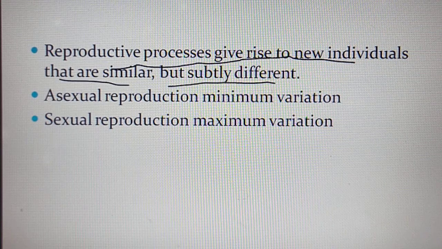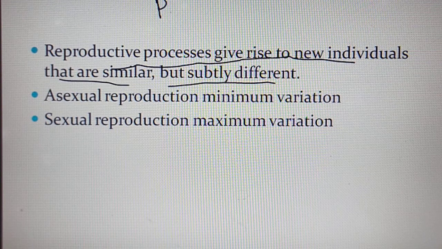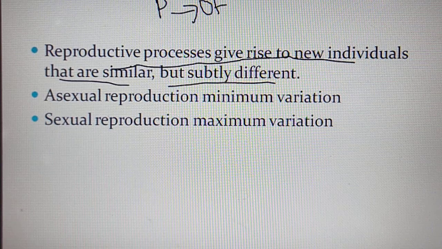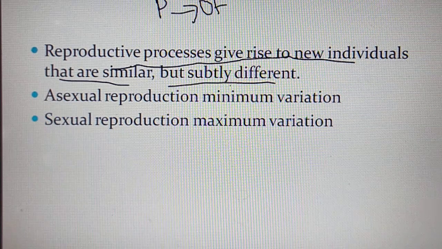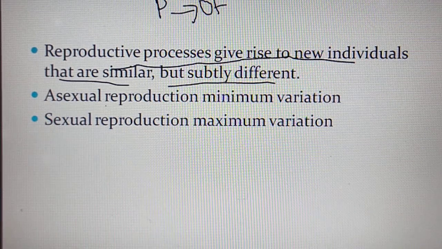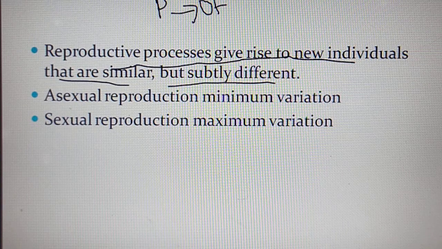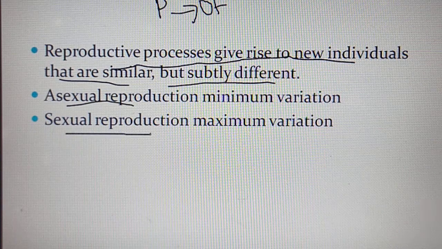The reproductive process gives rise to new individuals that are similar but subtly different. So through the reproductive process, the parents produce offsprings. These offsprings are similar in their body design, but subtly, which means small, minute differences will be present. There are two different types of reproduction: asexual reproduction and sexual reproduction.